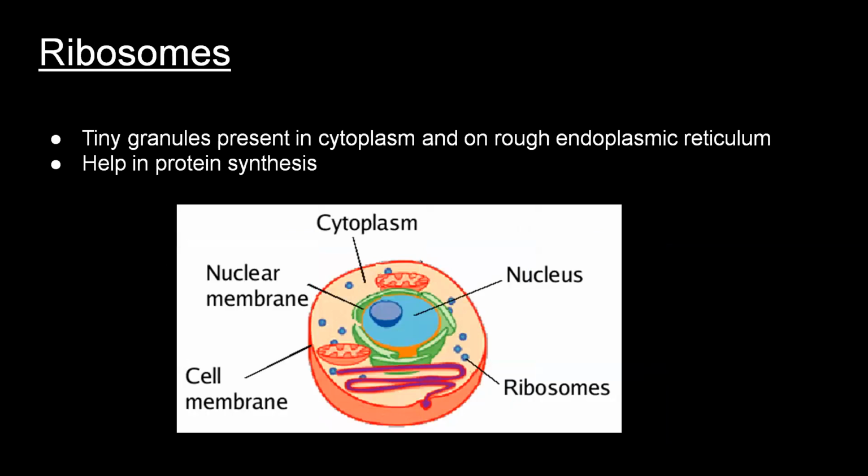Now, the next cell organelle is ribosomes. Ribosomes are tiny granules present in the cytoplasm and on the rough endoplasmic reticulum. They help in the synthesis of protein.